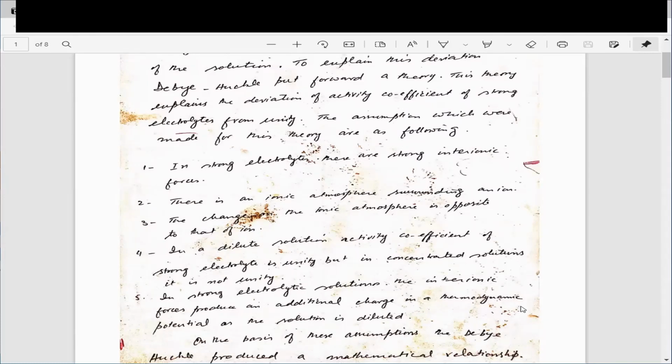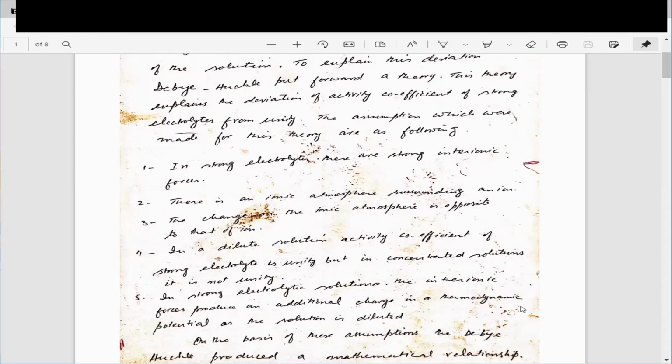You all know that. We have discussed in the previous lecture that if a negative charge is there, it is surrounded by positive ions, and if a positive charge is there, it is surrounded by negative ions. And we can say the atmosphere of one type of ion is surrounded by the oppositely charged ions. Next point, in a dilute solution the activity coefficient of a strong electrolyte is unity, but in concentrated solution it is not unity. And the last point, in strong electrolytic solutions, the interionic forces produce an additional charge in thermodynamic potential as the solution is diluted.